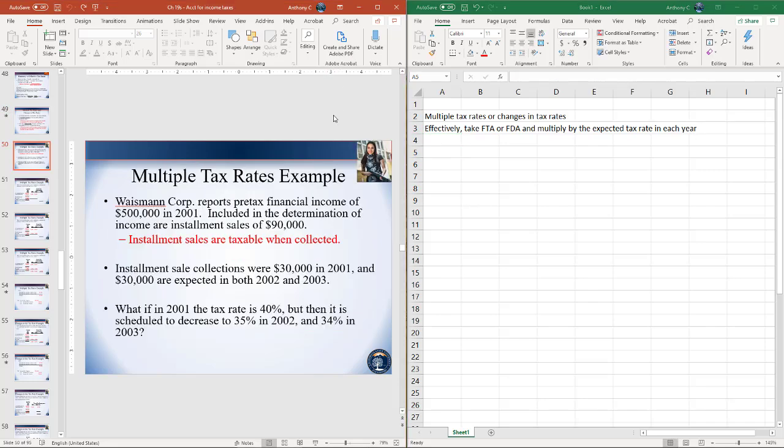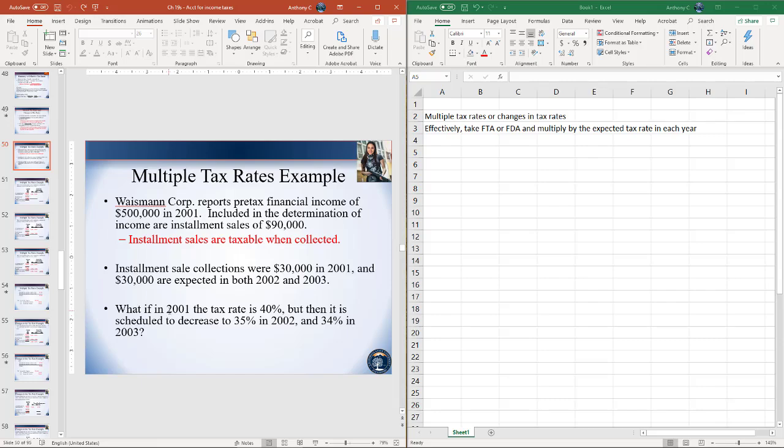So let's just look at an example of this. Let's say Wiseman Corporation reports pre-tax financial income of $500,000 in 2001. Included in the determination of income are installment sales of $90,000. For tax purposes, installment sales are taxable when collected. So the collections are $30,000 in 2001, and then we expect $30,000 in both 2002 and 2003. Okay, so we have future taxable amounts in 2002 and 2003 of $30,000.